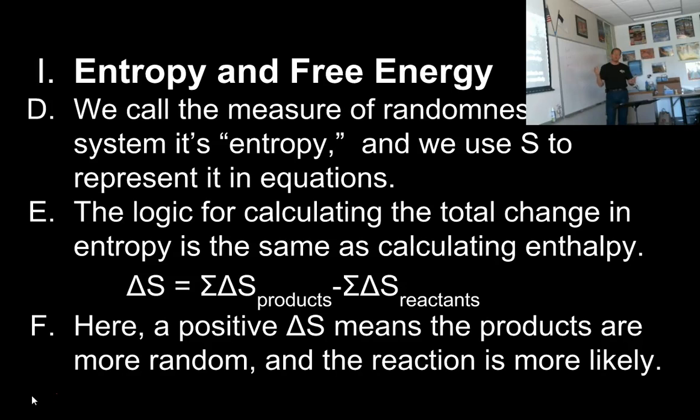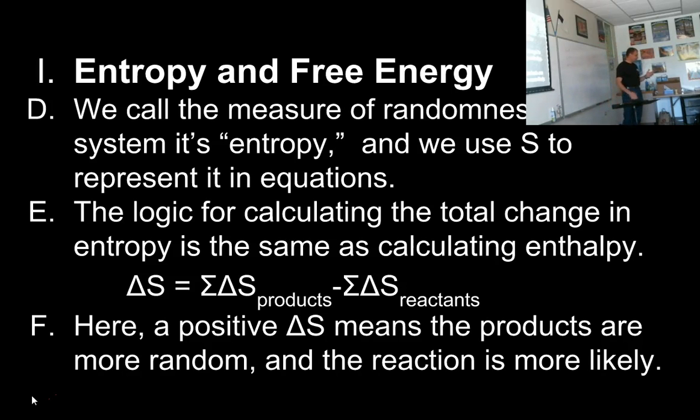The logic for this math is exactly the same as the logic for calculating heat. I look at the heat of the products minus the heat of the reactants, and I get delta H. I look at the chaos of the products minus the chaos or randomness of the reactants, and I get delta S. This is the change in chaos, change in the degree of randomness in the reaction.